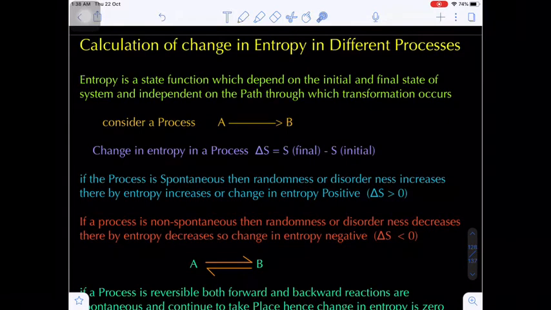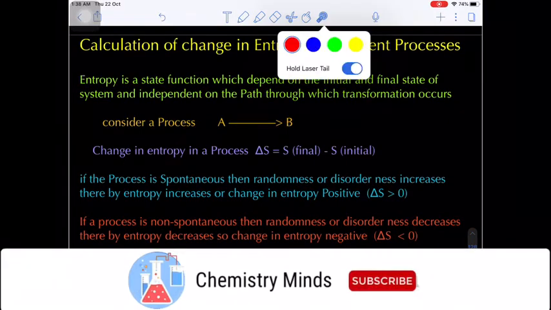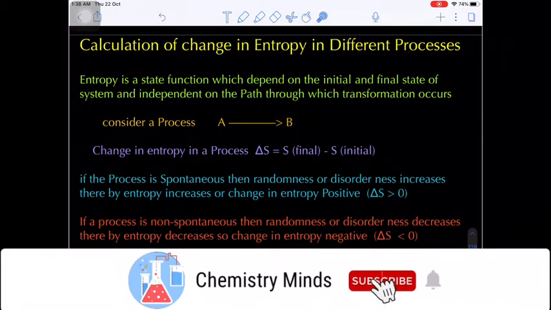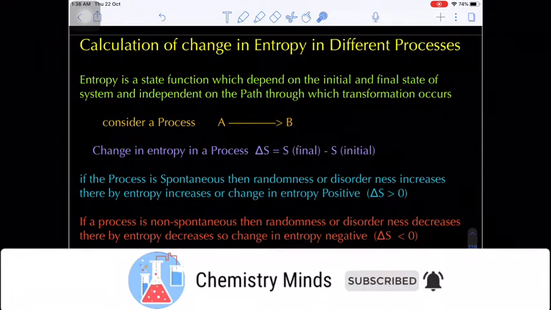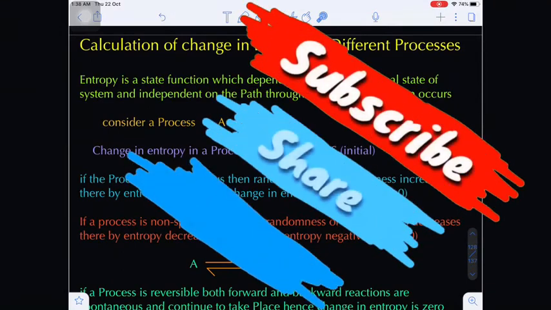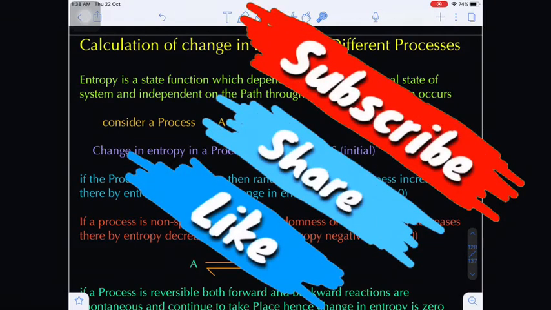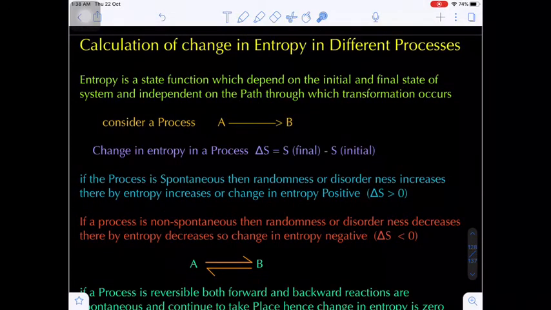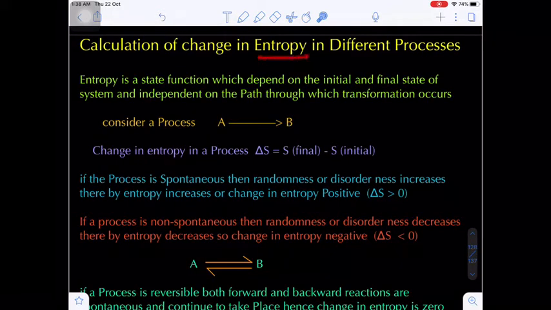Hello students, in the last class we completed the second law of thermodynamics and also entropy. What is the meaning of entropy? It is a measure of disorderliness or randomness of a system. So in a system, due to increasing randomness or disorderliness of atoms or molecules, its entropy increases. Are you getting my point?